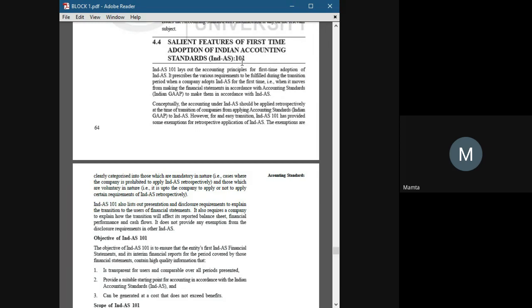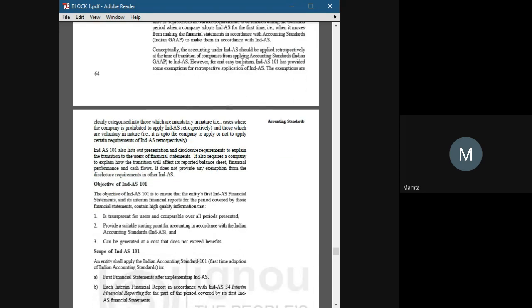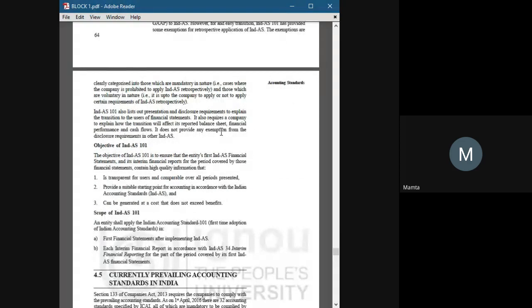In India, Ind AS 101 lays out the accounting principles for the first-time adoption of Ind AS. It prescribes the various requirements to be fulfilled during the transition period when a company adopts Ind AS for the first time, moving from making financial statements in accordance with accounting standards like Indian GAAP to making them in accordance with Ind AS. We also have some objectives of Ind AS.